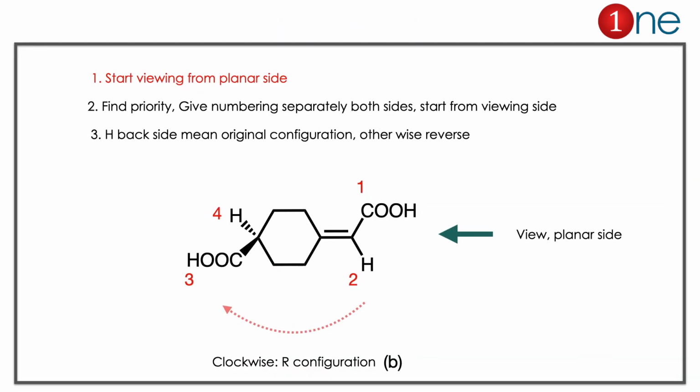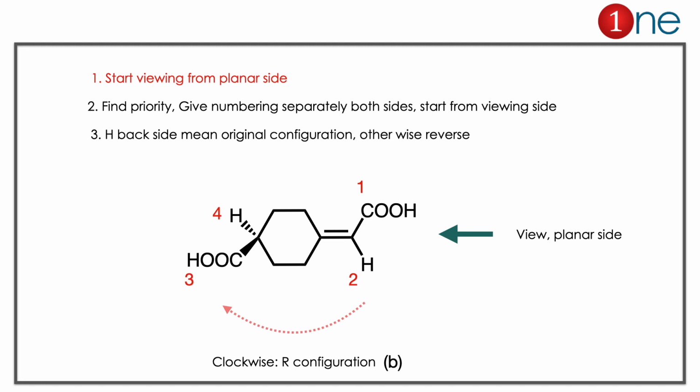The molecule has R configuration. First you have to look at this compound. This compound is a little bit different one. It has a planar one and a non-planar hydrogen and COH. For this kind of molecule, naming will be easy when you start from the planar side. Here COH, H and H and COH. So COH, H we give as the planar side, which is 1 and 2. And on the opposite side you give the next numbers, 3 and 4.